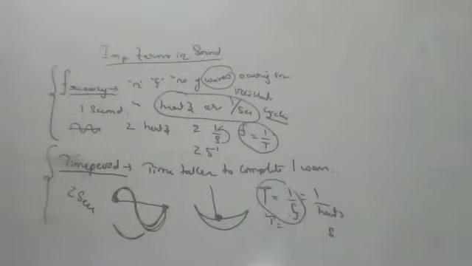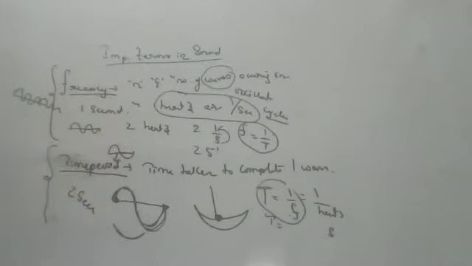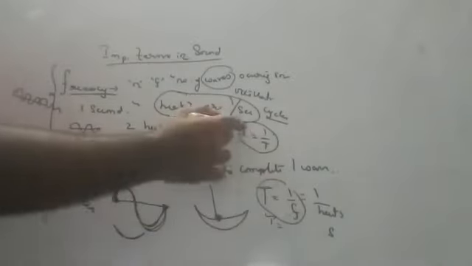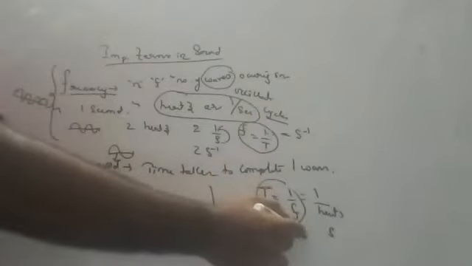Some of the important concepts in the sound lesson I am discussing. I am not discussing the properties, only important terms. Frequency means in 1 second you may get 100 waves, 200 waves, 1000 waves, or 1 lakh waves. That is immaterial for us. Number of waves occurring in 1 second is frequency, and time taken to complete one wave is called time period. The time period formula is 1 by frequency, and the frequency formula is 1 by time period. Frequency unit is per second, and time period unit is just second. But for frequency, instead of per second, you always write hertz, children, it will be good, because the frequency unit is hertz.